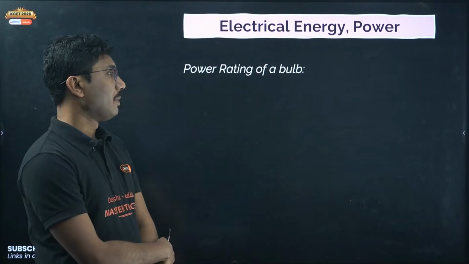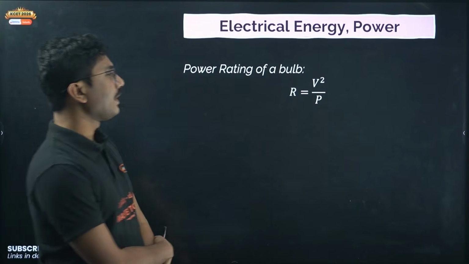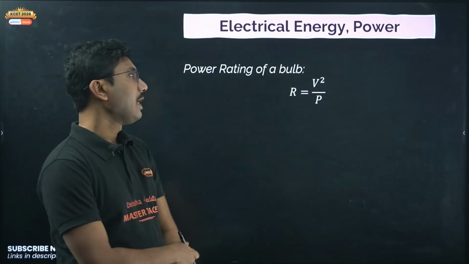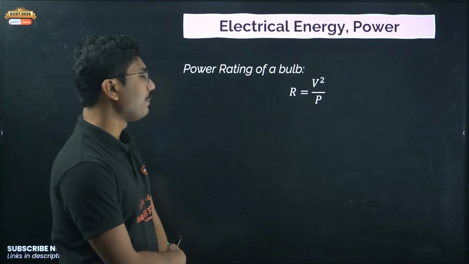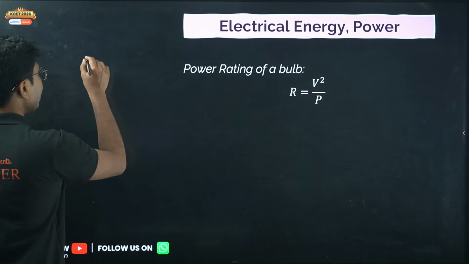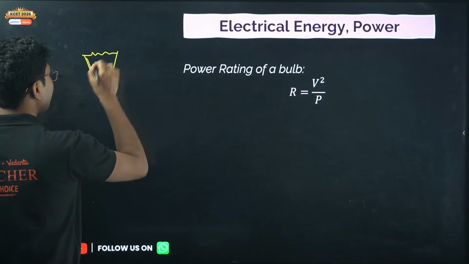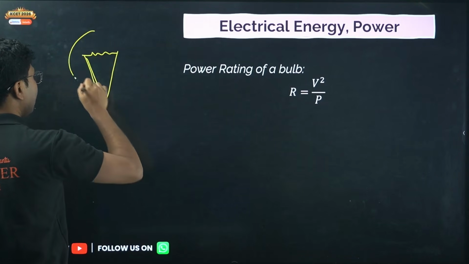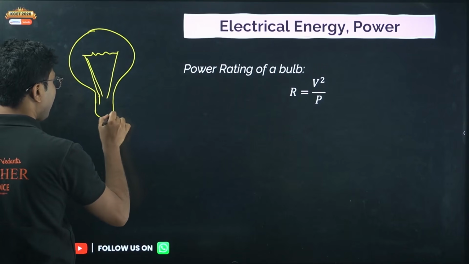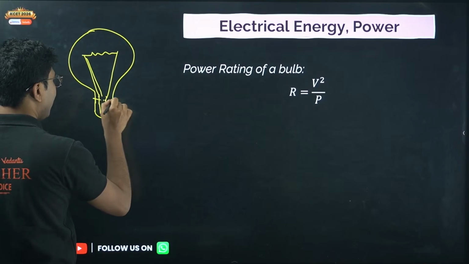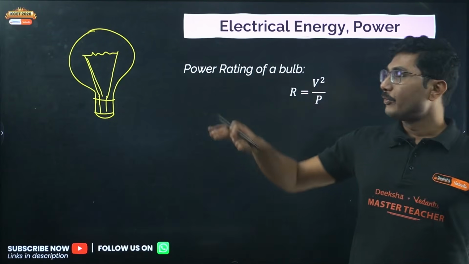Power rating of a bulb is a very interesting point. If the power rating of a bulb is given and the voltage is given, then the resistance of the bulb is given by R equals V square by P. Generally we used to have the incandescent bulb. Even though we are no longer using incandescent bulbs, we are still using the power rating system for our LED bulbs. We have all seen this kind of bulb, right? So this used to be the bulb that we used to use once.